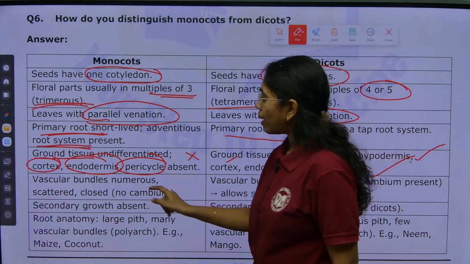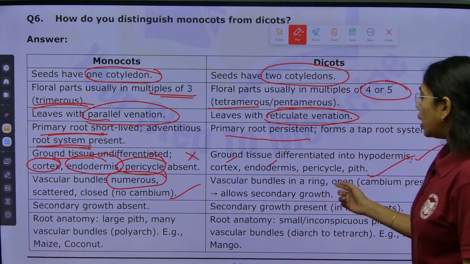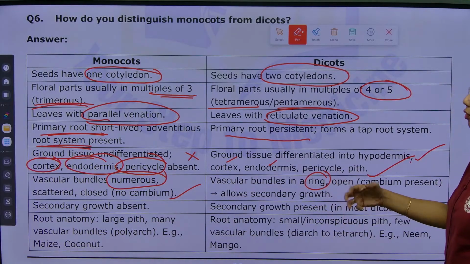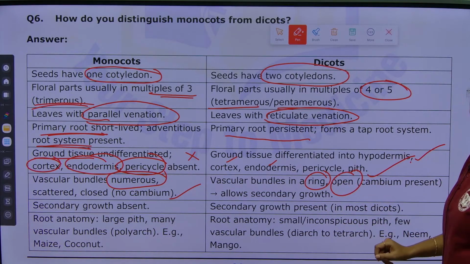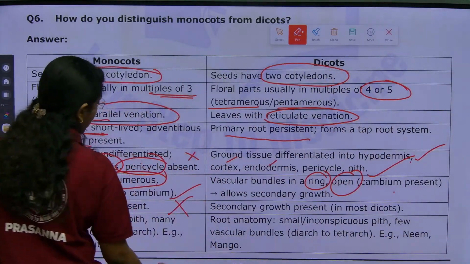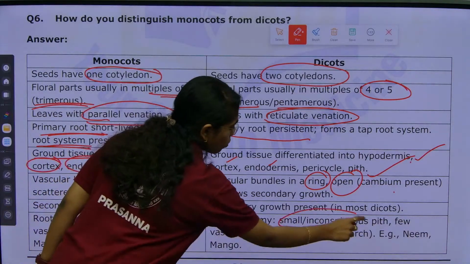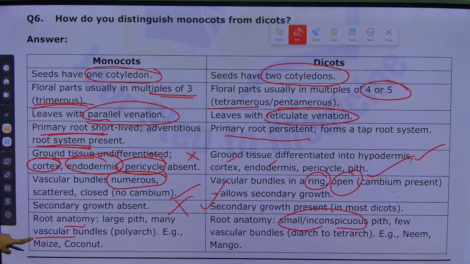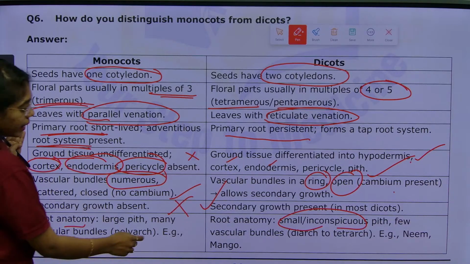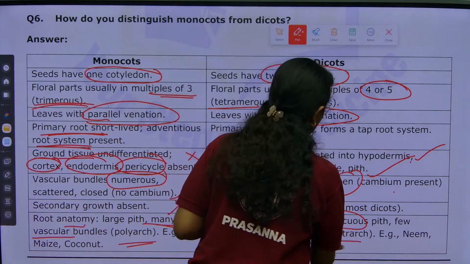Next, in monocots, vascular bundles are numerous, scattered and closed, without any cambium. In dicots, vascular bundles are in the form of a ring, open type with vascular cambium. Secondary growth is absent in monocots, present in dicots. In root anatomy, monocots have a large pith and many vascular bundles, a polyarch condition, whereas dicots have a small pith and few vascular bundles, diarch to tetrarch.